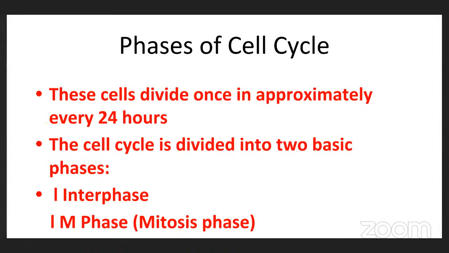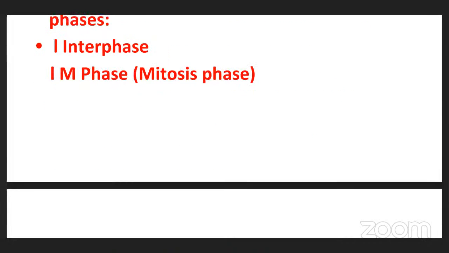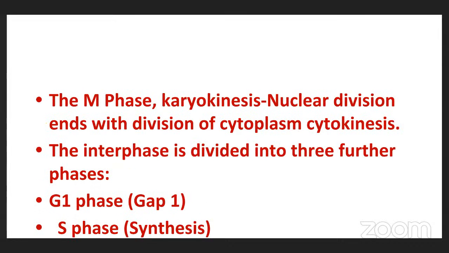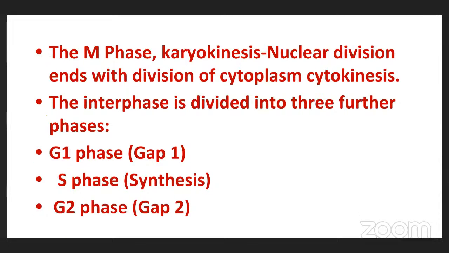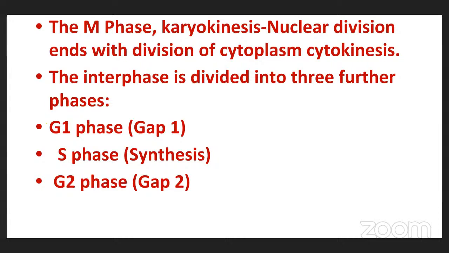So today in class 1 we have to recapitulate. The phases of the cell cycle: the main phases are interphase and M phase. M phase is again categorized into two phases, karyokinesis and cytokinesis. And interphase is again three types: G1, S and G2 phases.